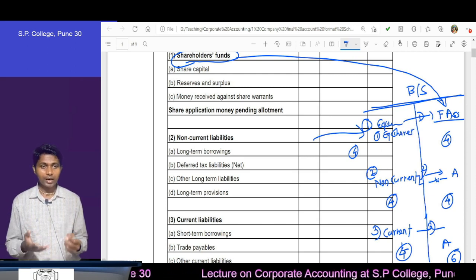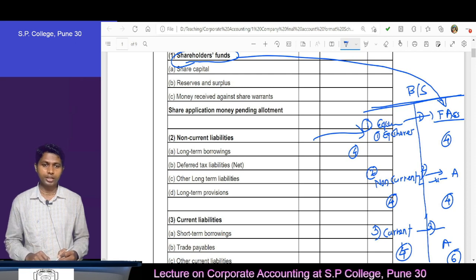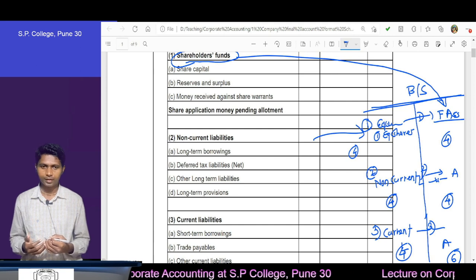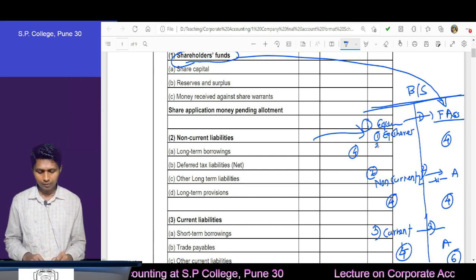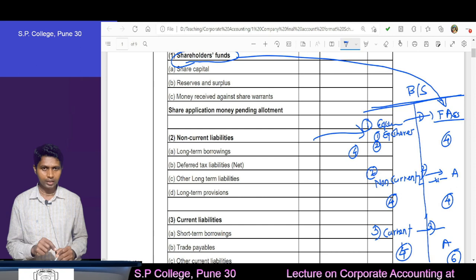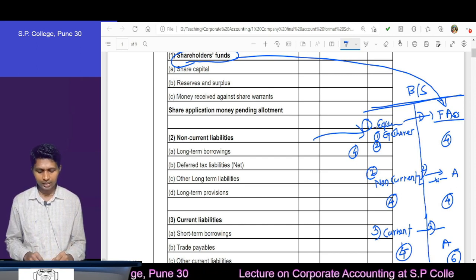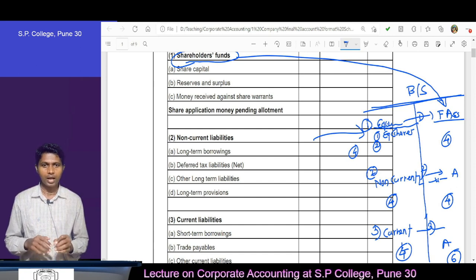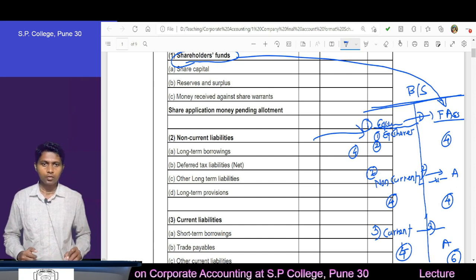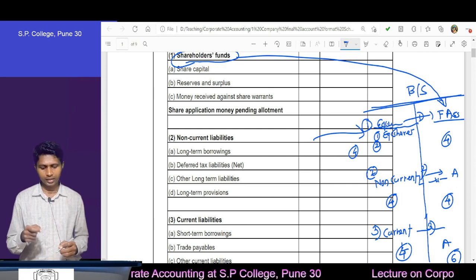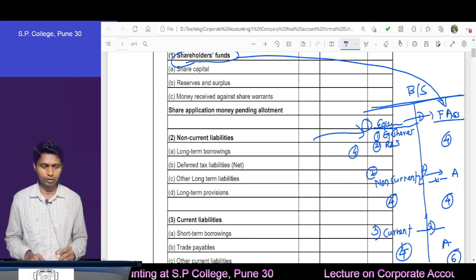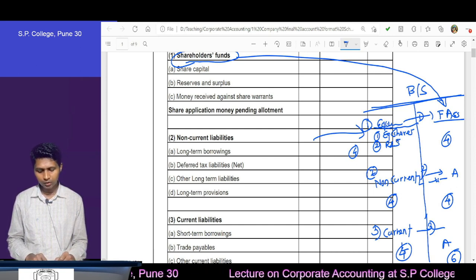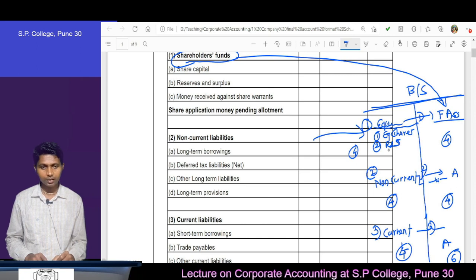Then another item which is very much related to the equity shareholder, that is what? We invest money for getting profit. Correct. That profit we are going to show here in this category, because this category is related to the shareholder. You will find first share capital, and after that the second thing, reserve and surplus. That we are going to show here. What is in reserve and surplus, we will see later on, but here reserve and surplus.